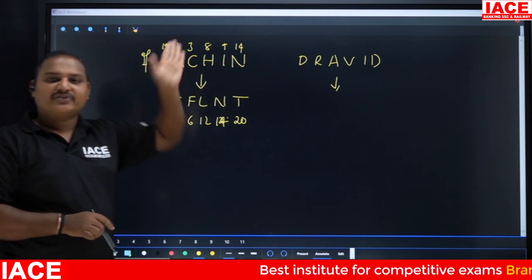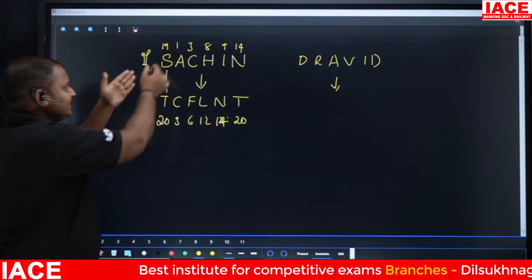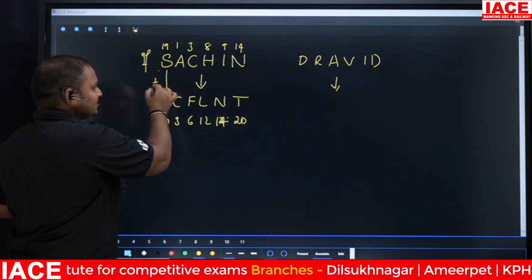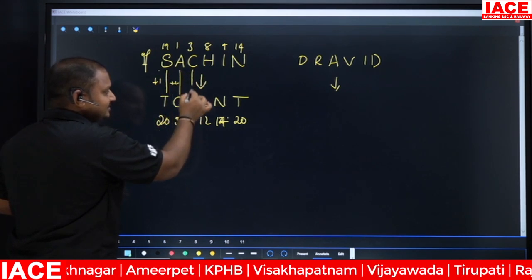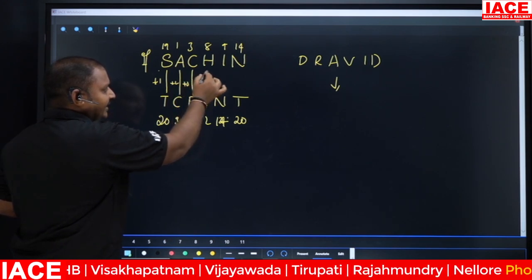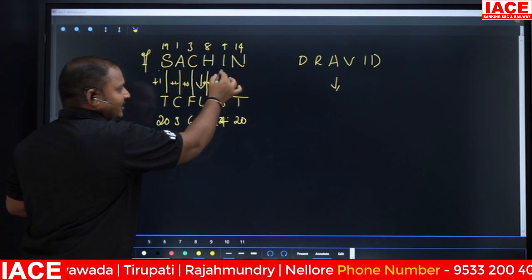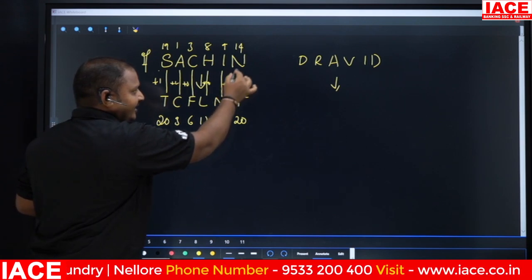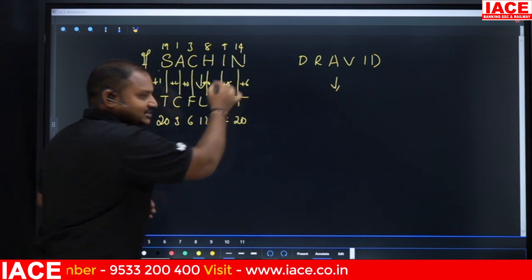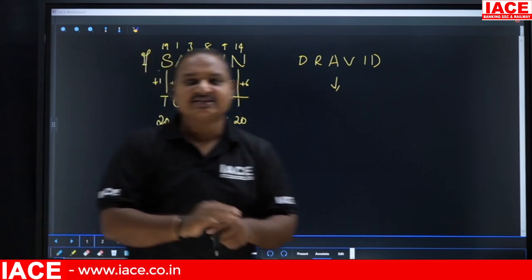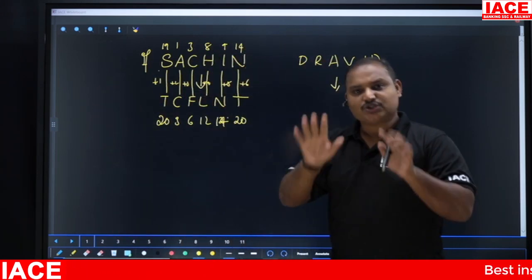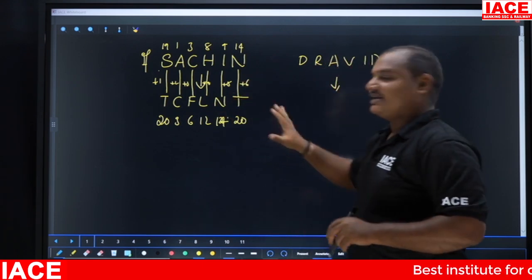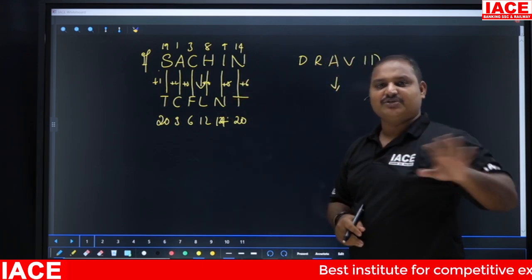First I'm going with the straight pattern. So 19 to 20 is plus 1. This is 1 and 3, plus 2. And this is 3 and 6, plus 3. 8 and 12, plus 4. 9 and 14, plus 5. 14 and 20, plus 6. So simply the logic is plus 1, plus 2, plus 3, plus 4, plus 5. Whenever they give this in the exam, we can easily answer the question, no issue with that.